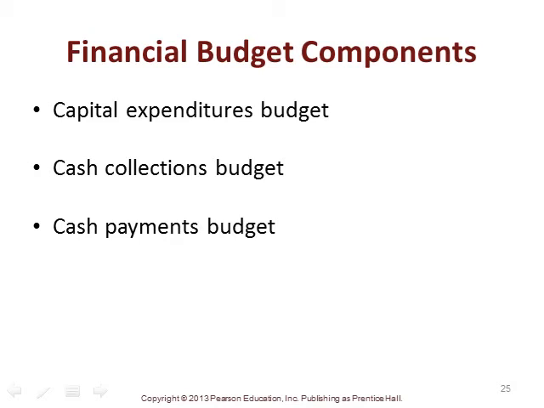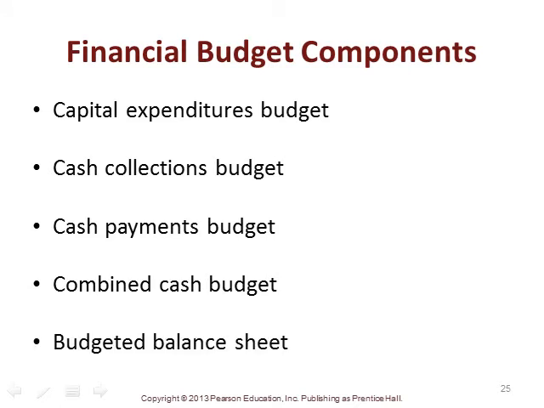We have a cash payments budget. So we talked about a purchasing budget, knowing how many units we're going to produce, the need for the direct materials, and how much direct materials we're going to have to pay for that. So we need to budget the cash outflow as closely and as diligently as we budget our cash inflows. But together, this gives us our combined cash budget, and then all of these combined, we're able to get a budgeted balance sheet.